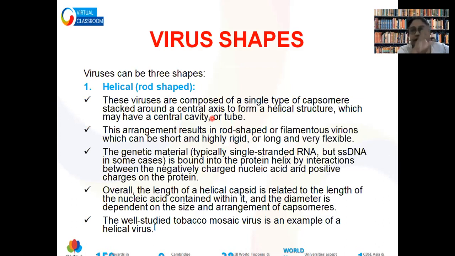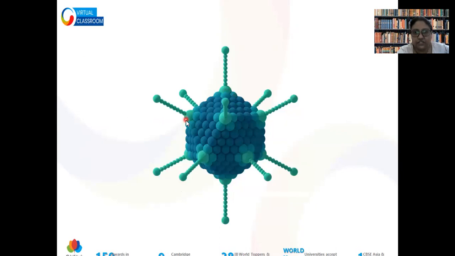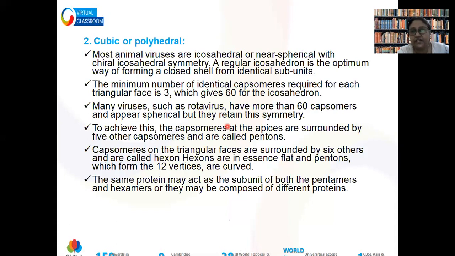When you look at the final structure of the virus, it will appear as if it is a cylindrical structure. Next is the cubic or polyhedral structure. This type of structure is called cubic or polyhedral. This structure is called icosahedron. You can see many triangles combined to give you the structure, and the external appendages are nothing but the spike proteins. Here capsomeres are arranged in a triangular face.